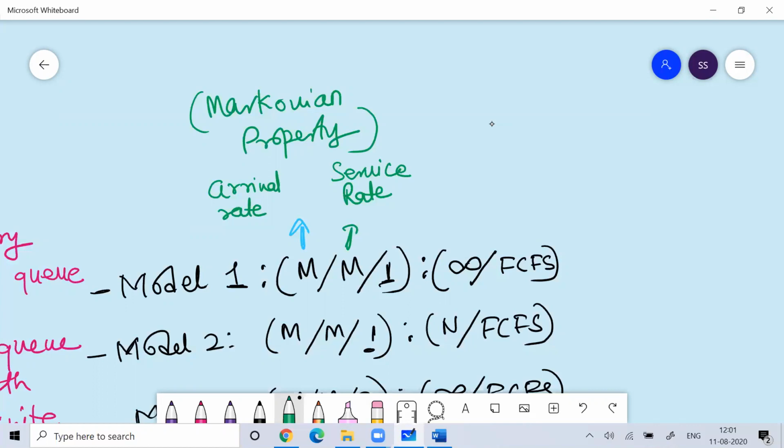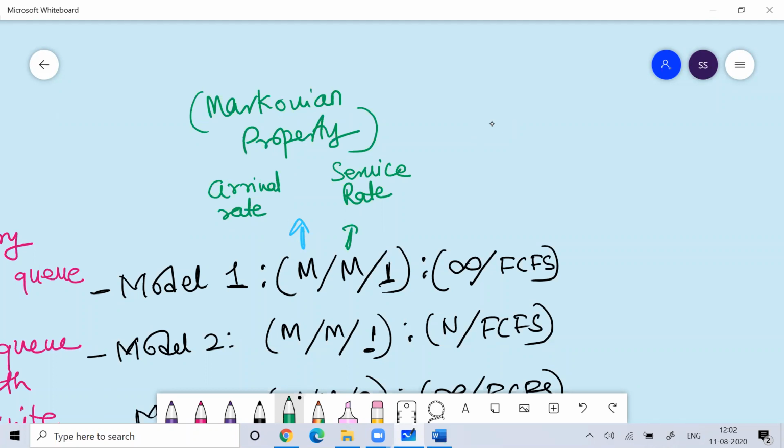Here these M's represent the arrival rate and the service rate, which are Poisson or exponential in manner, so it is very difficult to predict the manner in which customers are coming. The first M talks about the arrival rate, the second M talks about the service rate.